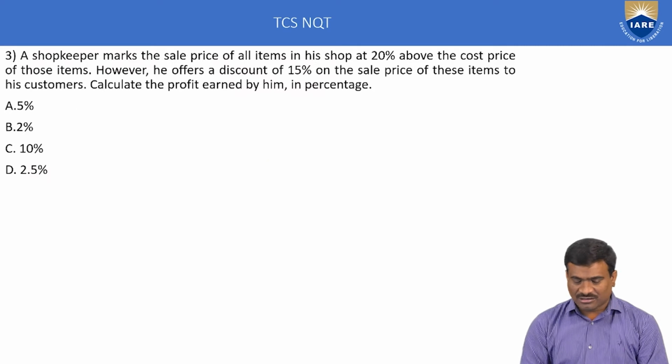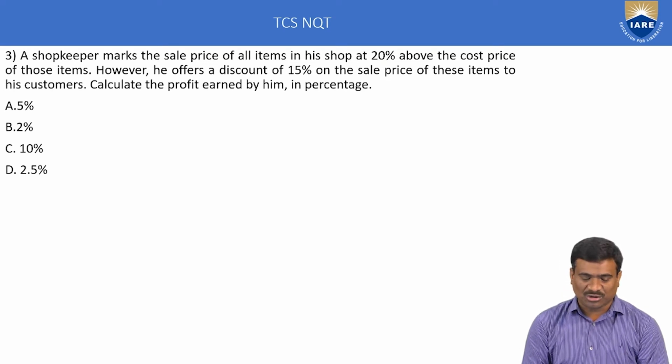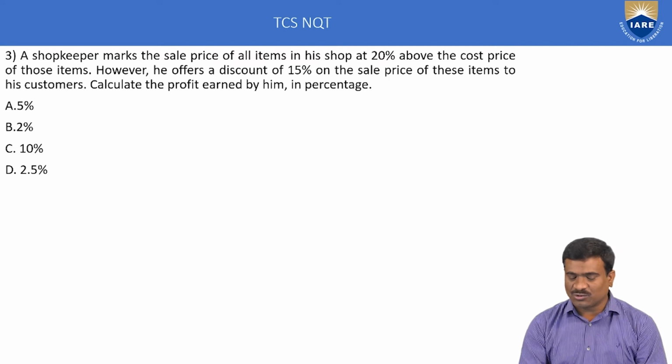Next, number 3. Third example, profit and loss concept. Marked price means label price, list price. A shopkeeper marks the sale price of all items in a shop at 20% above the cost price of those items. However, he offers a discount of 15% on the sale price of these items to his customers.